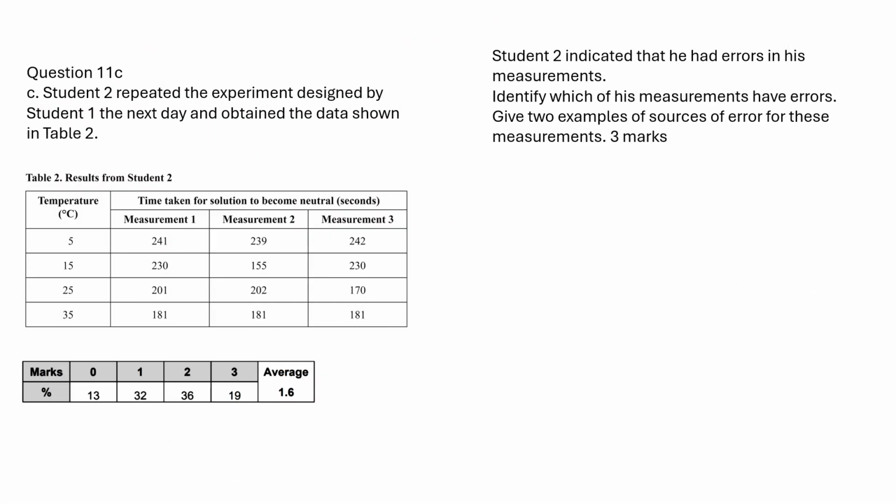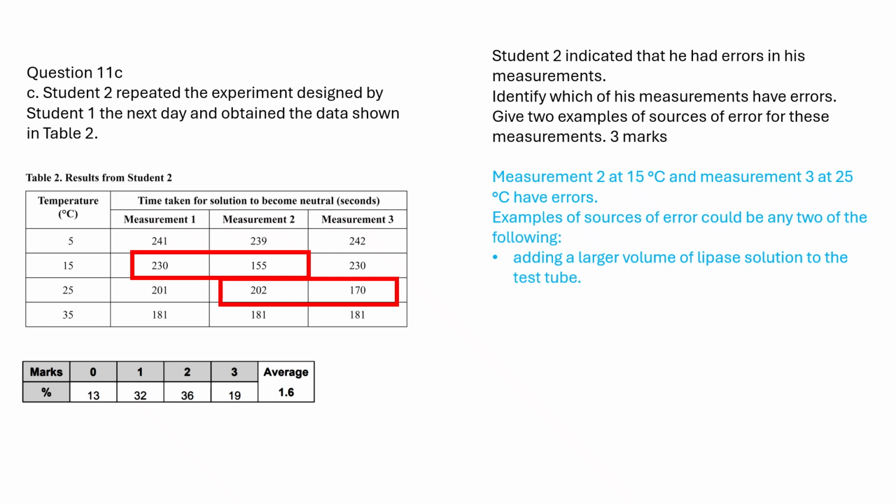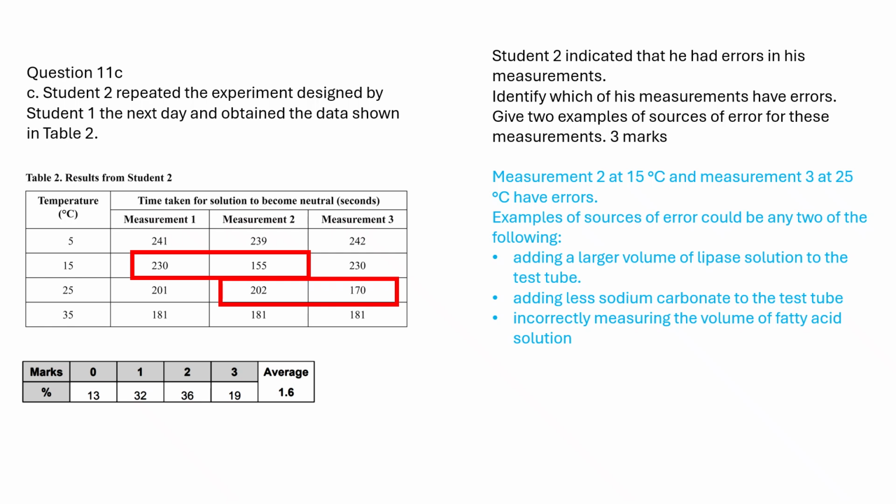Errors are present in the measurements taken at 15 degrees Celsius and 25 degrees Celsius. These errors are identified because the range of data, the difference between maximum and minimum values, for these measurements exceeded the acceptable limit. Potential sources for these errors include adding an incorrect volume of lipase or sodium carbonate, incorrectly measuring the volume of fatty acid solution, inaccurate measurement of pH, or incorrectly recording the time.